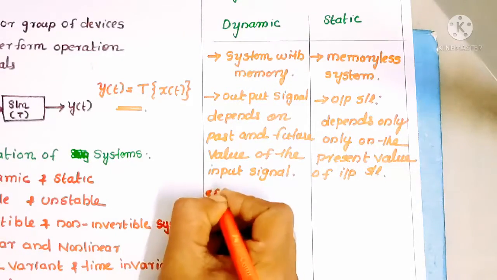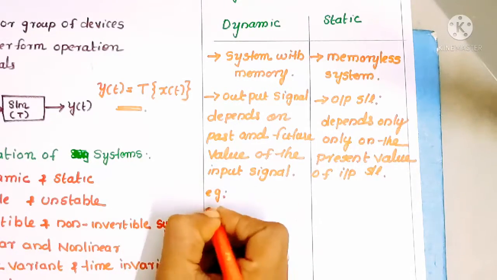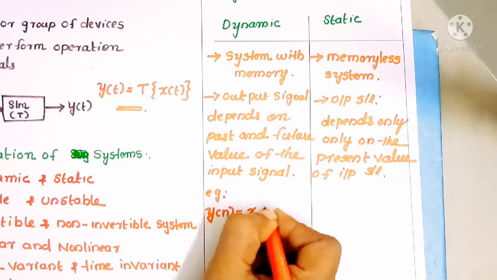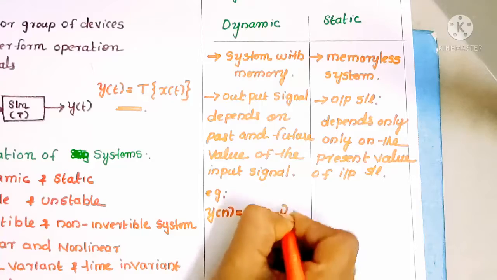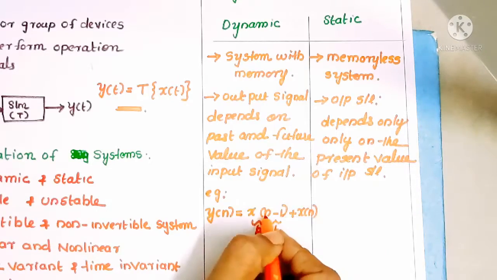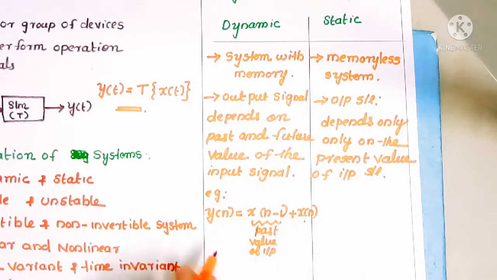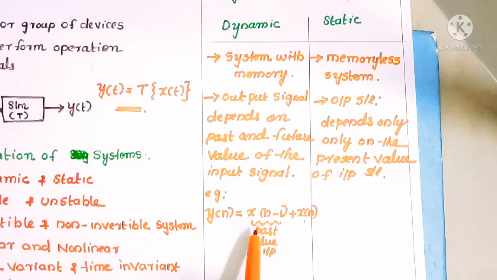First, consider a dynamic system. Here the output of a system can be written as y of n is equal to x of n minus 1 plus x of n. x of n minus 1 indicates the past value of the input signal. x of n is the present value. So here the output signal depends on the past value and present value of the input signal. So we can call this system a dynamic system.